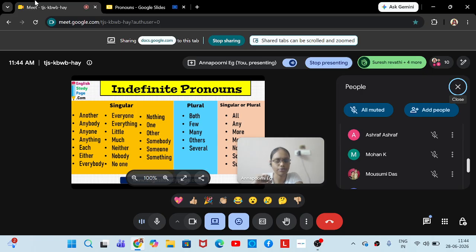That is why much comes in singular. There is not much time for me. So much comes under singular. Okay. Whereas both, few is used with countable nouns. That is why it comes in plural. And then many comes with plural. Others, several, all these come with plural. Other is singular. Others is plural.